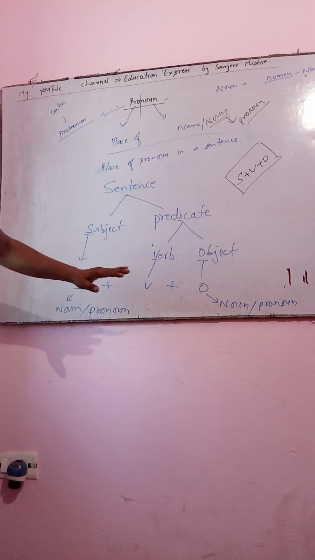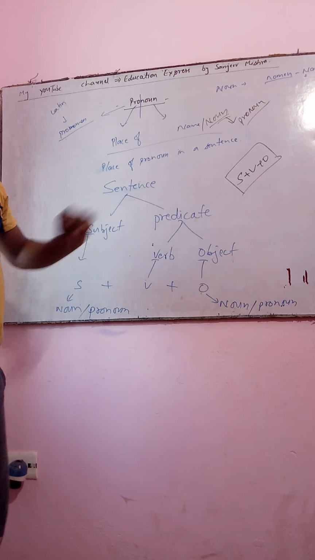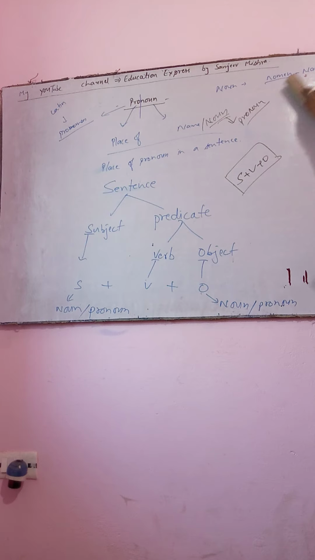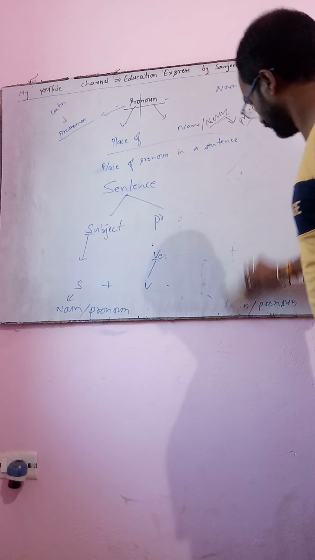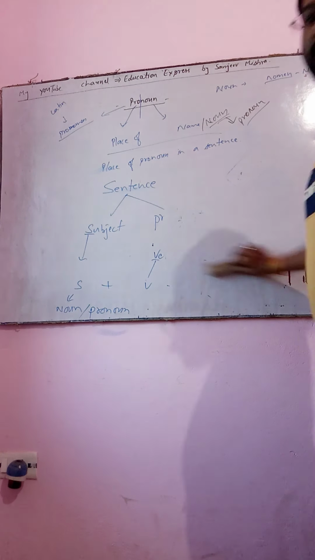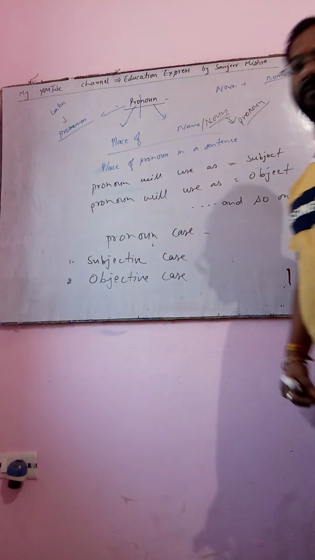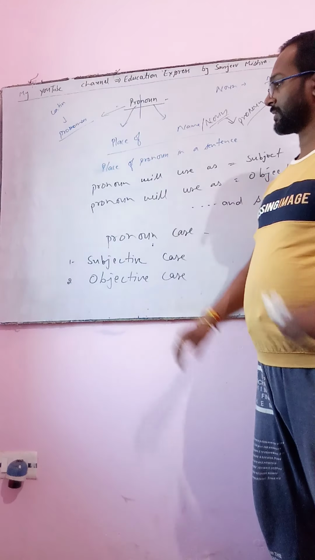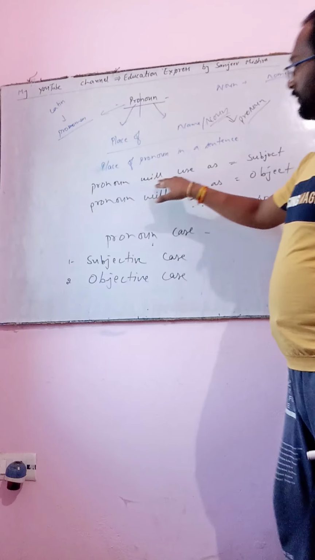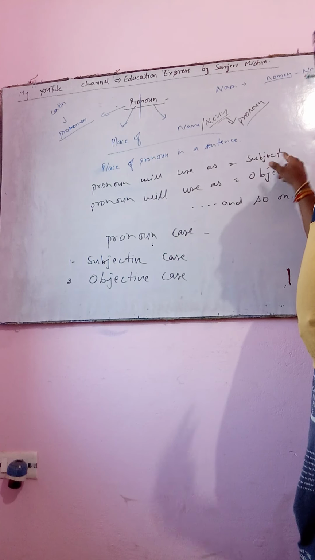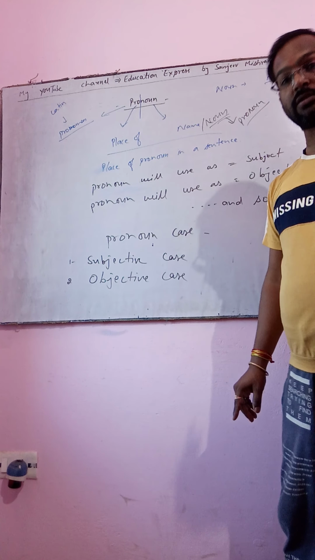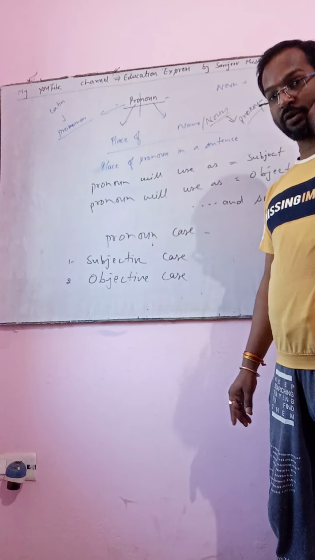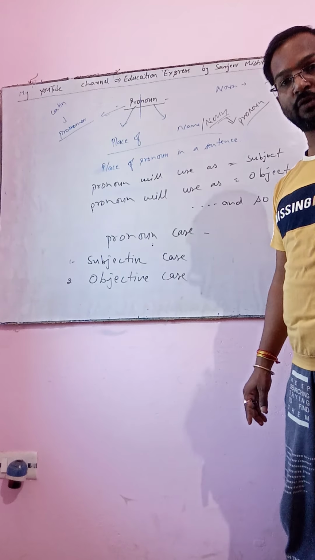Now let us see. I am going to write something about the pronoun in a sentence. First of all, we have to remove it. Now we will discuss the place of pronoun in a sentence. I have written this. Pronoun will be used as a subject. We have seen noun is used in the place of subject and also in the place of object.